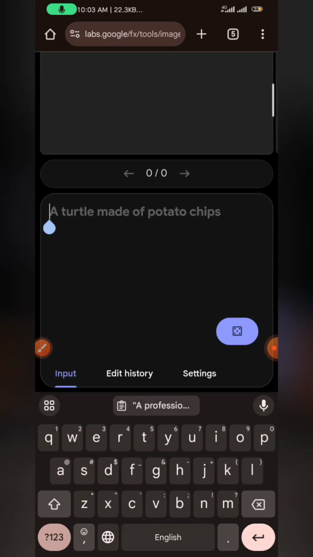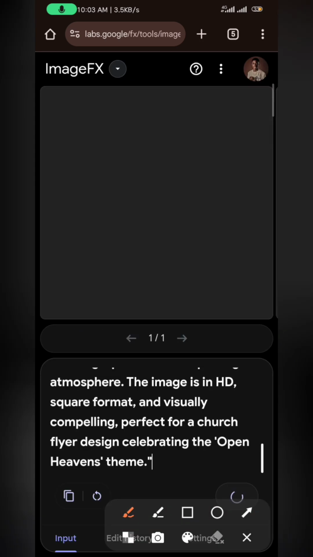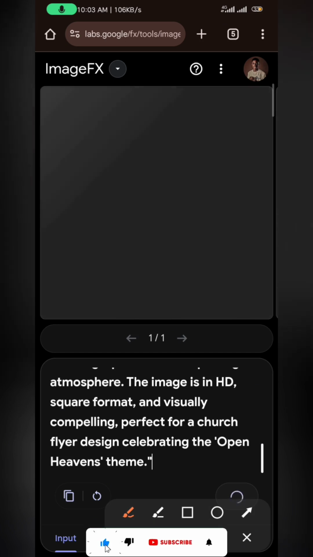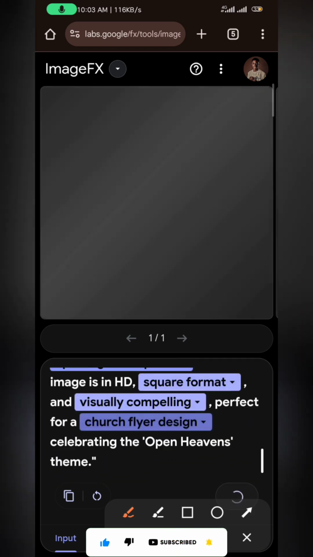So just paste. You see it started generating automatically. It didn't wait for me to have time to edit and remove the quotation marks, but it should work. I presume it should work with quotation marks there. So let's see.